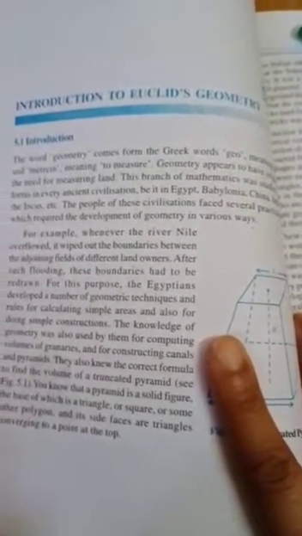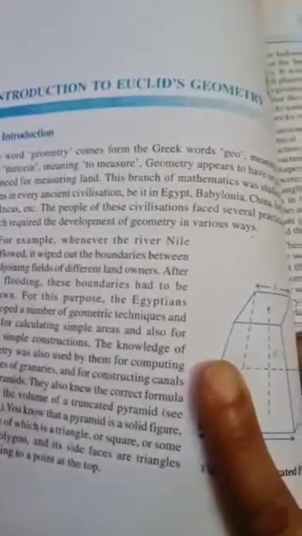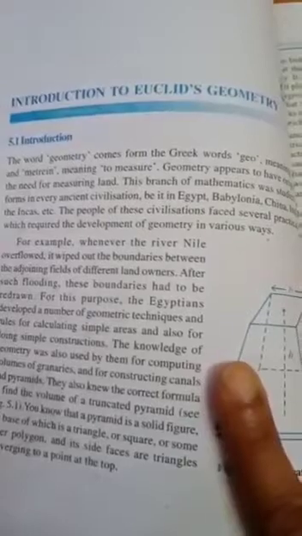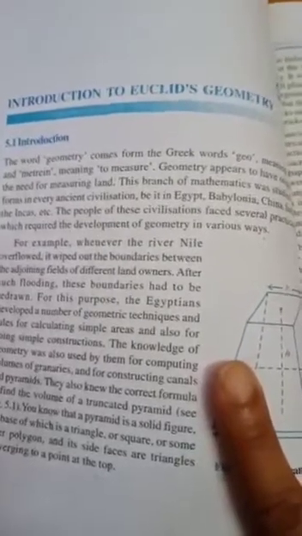Good morning, students. Today we are going to start chapter number 5, that is Introduction to Euclid's Geometry. In this chapter, we will learn about some axioms and postulates that are terms related to geometry.